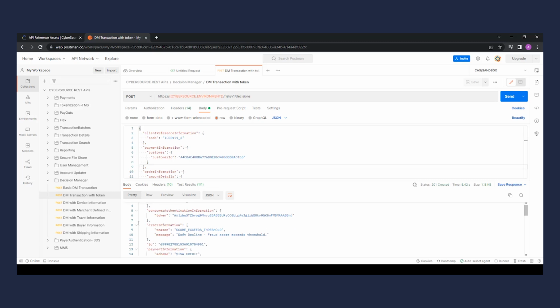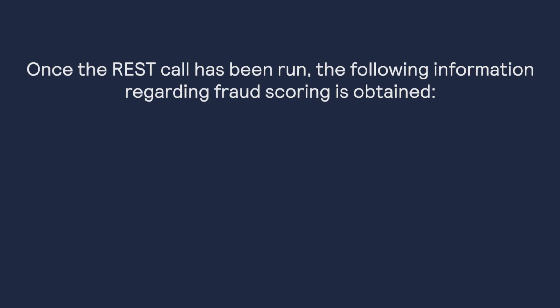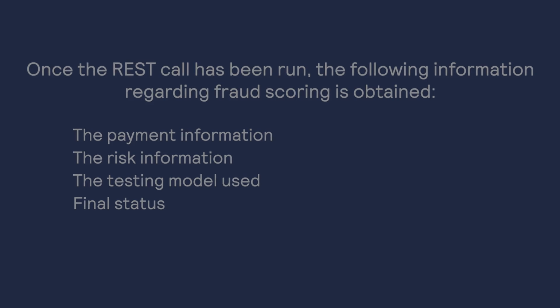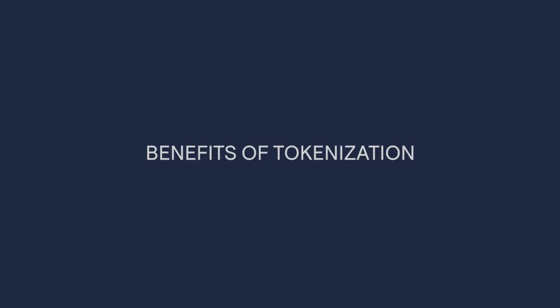Once we run the call, we'll obtain the information regarding the fraud scoring situation, which includes the payment information, for example, the credit card that is involved in the scoring test, the risk information that shows indicators like score, among other risk factors, the testing model used, and of course the final status of this test that will determine if running the transaction with this customer is accepted or rejected.